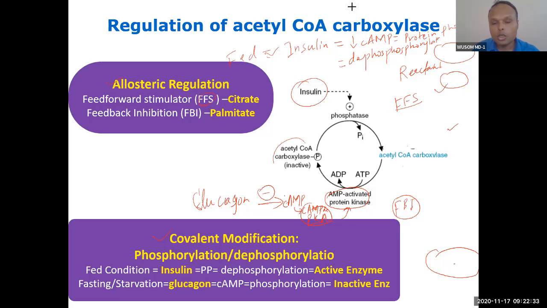When it is phosphorylated, it becomes inactive. So during fasting condition, this acetyl coenzyme A carboxylase is inactivated, so that fatty acid synthesis does not happen. So the cell ensures that during fasting condition only fatty acid breakdown, only fatty acid oxidation, happens this way, by controlling acetyl coenzyme A carboxylase. In fed condition, the cell converts this enzyme into active form by the influence of insulin, and that is how fatty acid synthesis is ensured during fed condition, and fatty acid synthesis is inhibited during fasting condition.